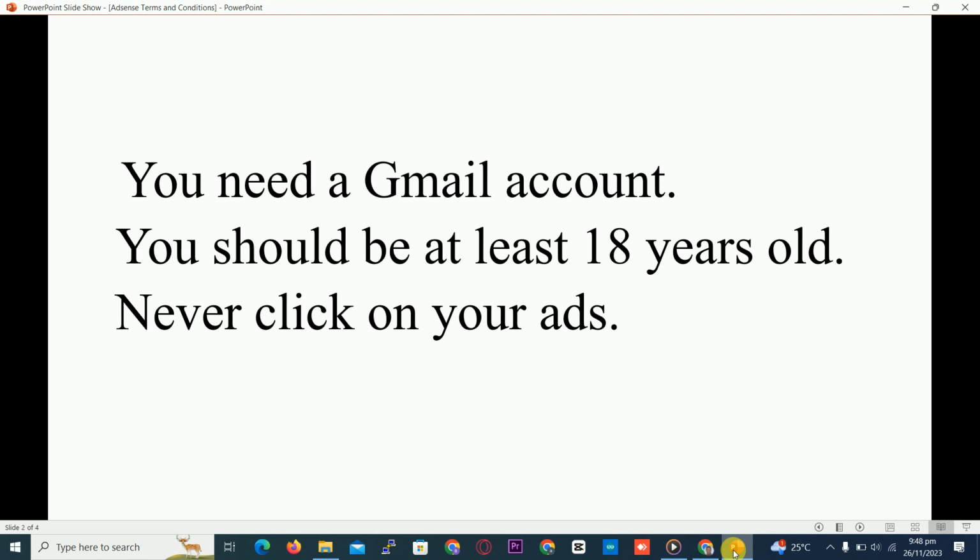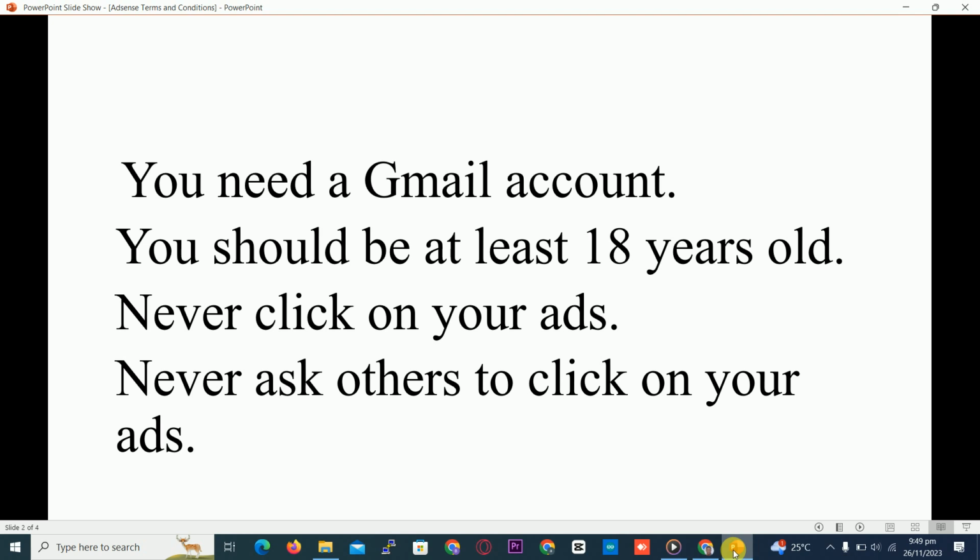Three, never, when Google accepts your AdSense and places ads on your website, never click on your ads. When you click on the ads on your site, Google will terminate or suspend the ads from your site. Though when someone clicks the ads, you get money, don't say, oh, I want money, so I'm going to click it myself. When you do self-clicking, Google will terminate the ads from your site. So never click on your ads.